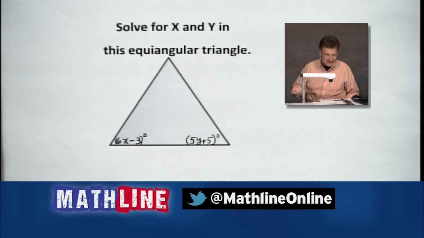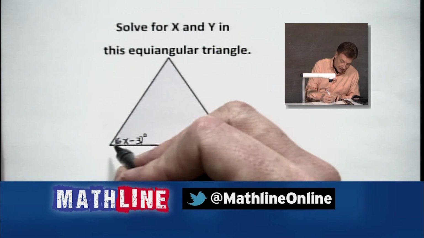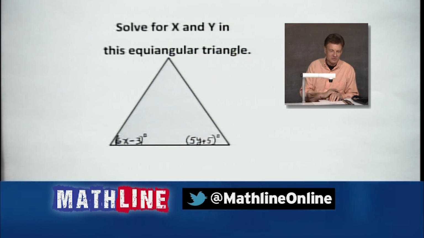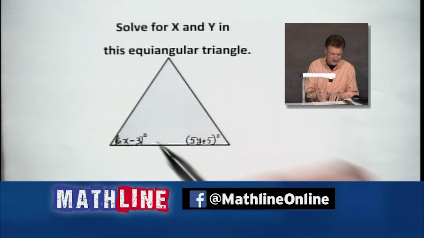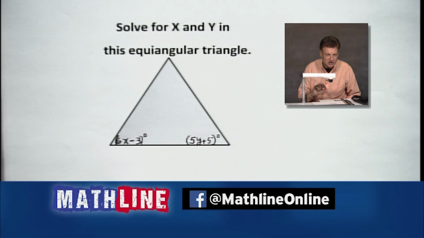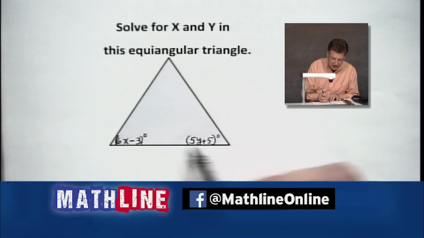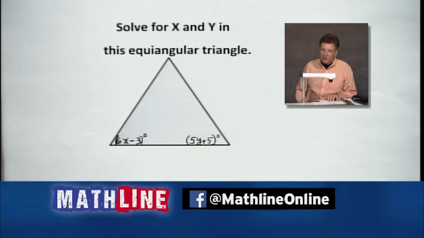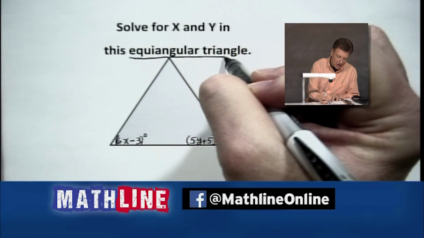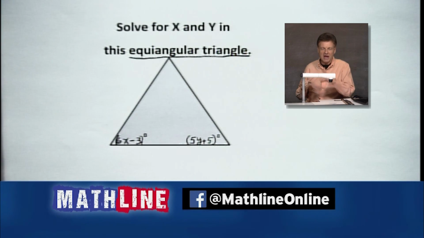All right? Let's see what we're going to do with it. First of all, let's make it clear. That is a 6x minus 3 in a parenthesis with a degree marking. Sometimes those little degree marks look like a 0 power. They're not an exponent. They're just degrees. But what do we know? It's equiangular. Remember I said we could also call it equilateral? What did we just figure out a minute ago? 60 degrees in each of those.